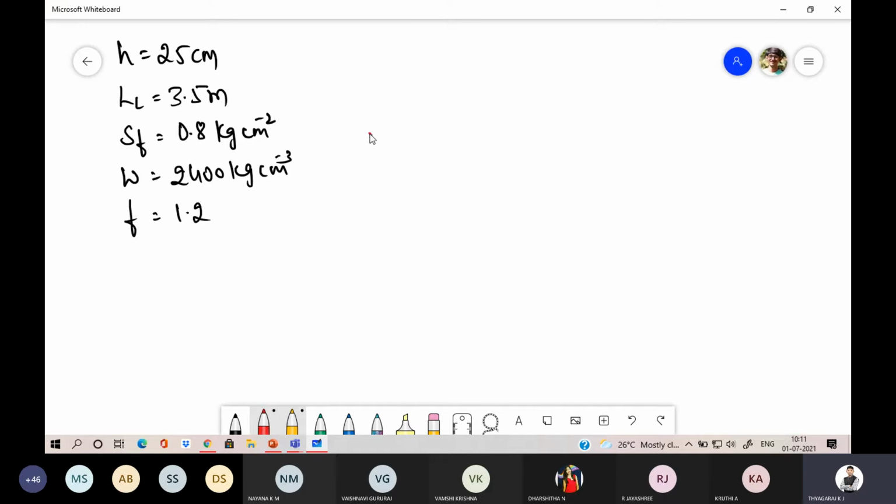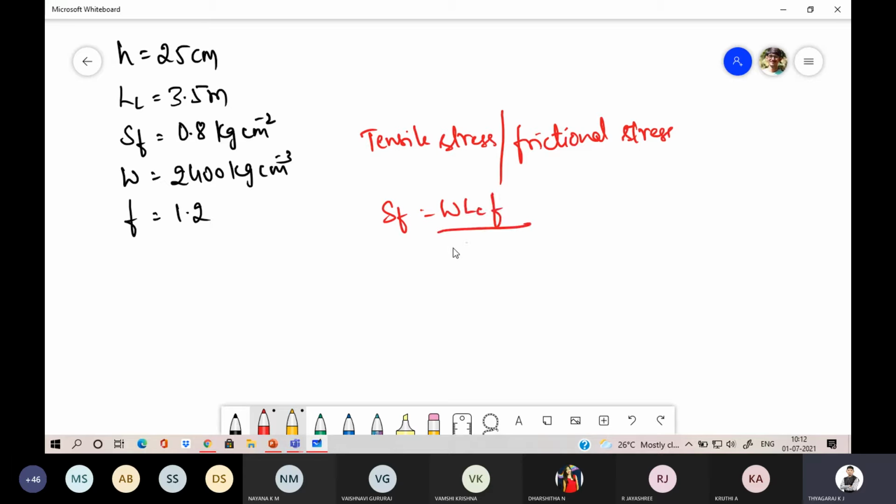So make a statement here. Tensile stress or frictional stress is given by SF is equal to WLCF divided by 2 into 10 power 4.